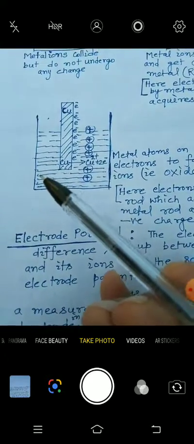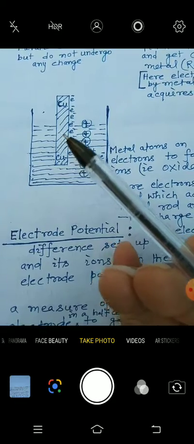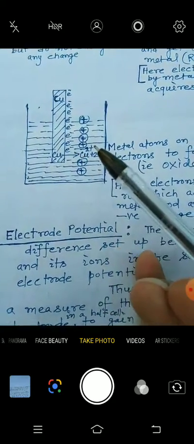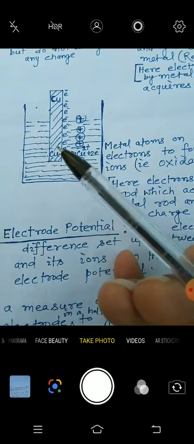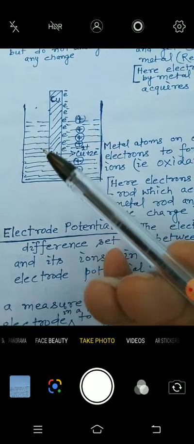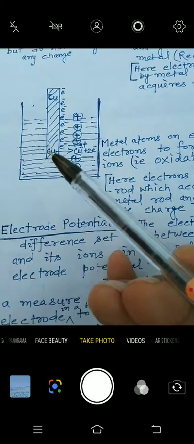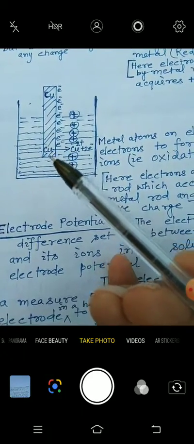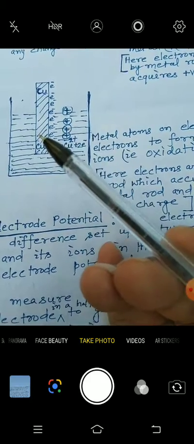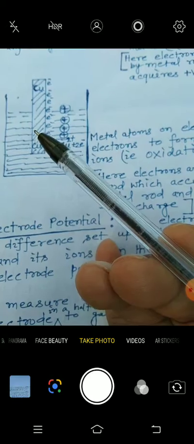And the third case is that the metal rod will lose electrons, those electrons will develop on the metal rod, and the ions produced by losing the electrons go to the solution. So here are the positive ions of the solution, and this is the negative charge due to the loss of electrons by this metal rod.